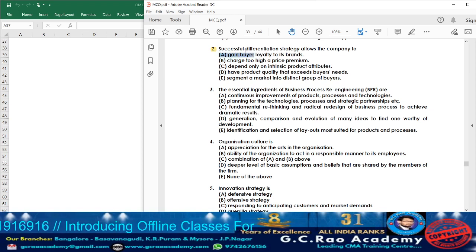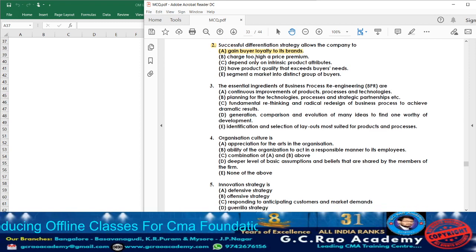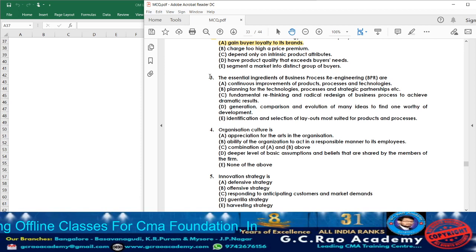So which is the answer here? Appropriate answer is option A, which helps to gain the buyer loyalty to its brand, is the option for the second question. Now moving on to question 3.